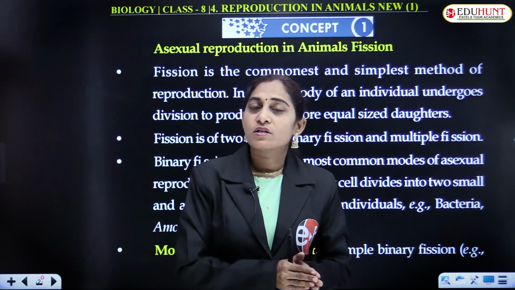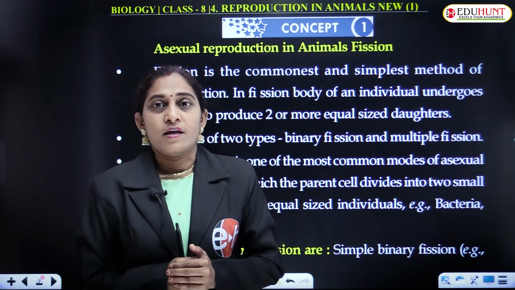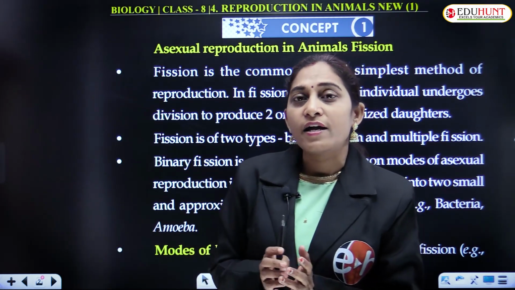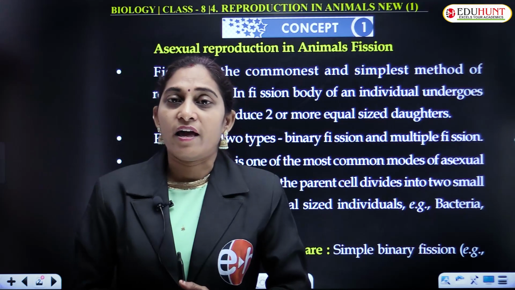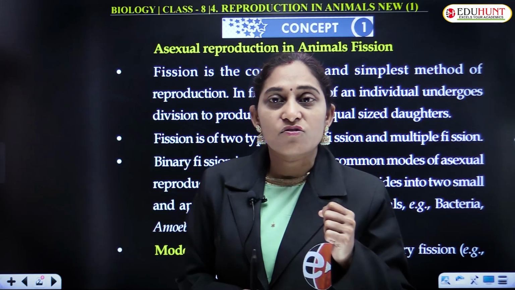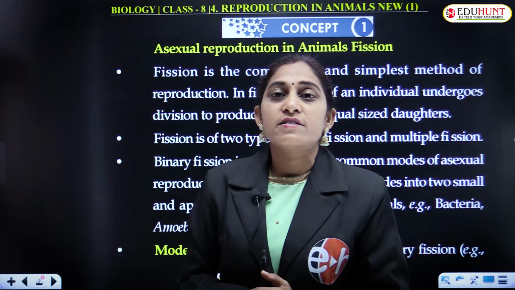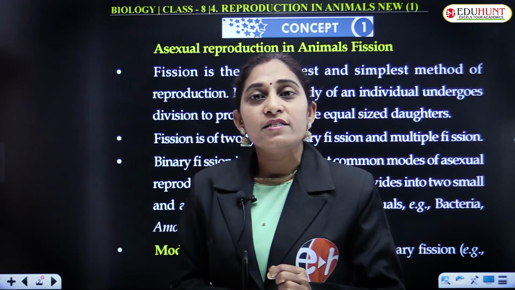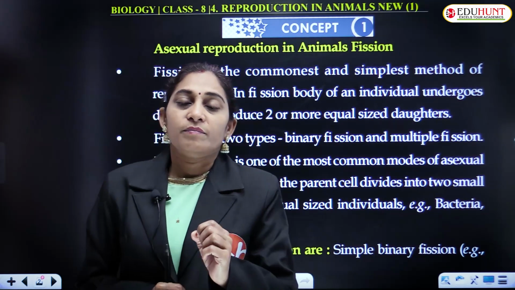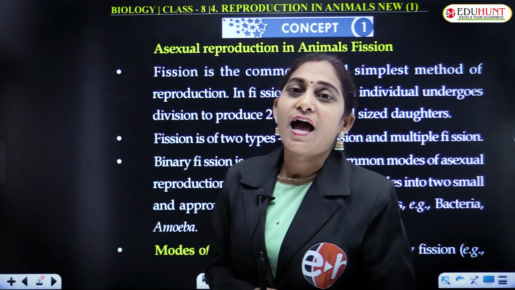Plants reproduce through asexual and sexual modes, whereas in animals both asexual and sexual modes are there, but asexual reproduction is seen in unicellular and lower organisms, organisms with simple body and simple development, while sexual reproduction is common in all animals.